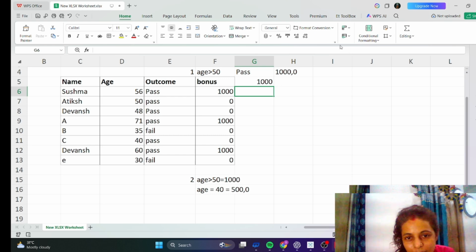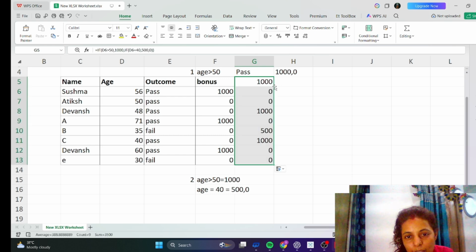Wow, it is working, guys. So you just have to double click. Are you watching, guys? Here one person is less than 40, so he is getting 500, but I have written that 40 is equal to 40, so he will also get 500.